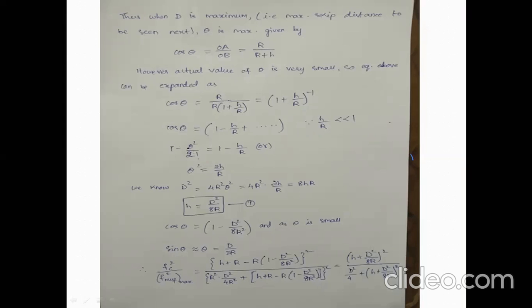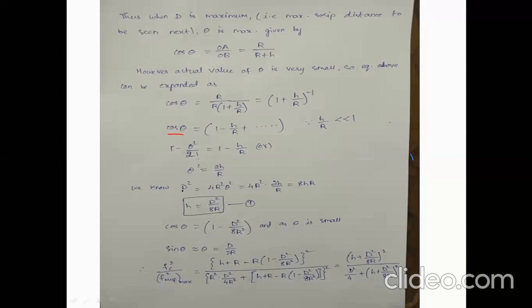Therefore you can replace cos theta with 1 minus theta square by 2 factorial, since theta is small, and this becomes 1 minus H by R, only two terms as I said. So 1 will be cancelled, minus will be cancelled. Theta square equals, 2 factorial is nothing but 2 into 1, which is 2. If 2 goes to the RHS, it becomes 2H by R.